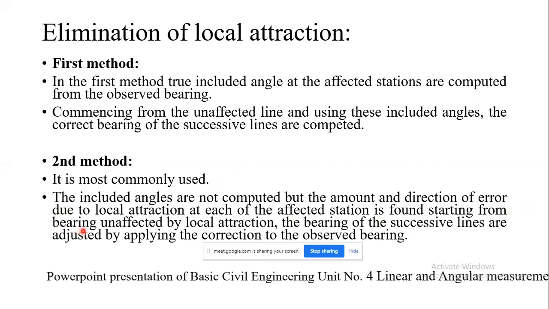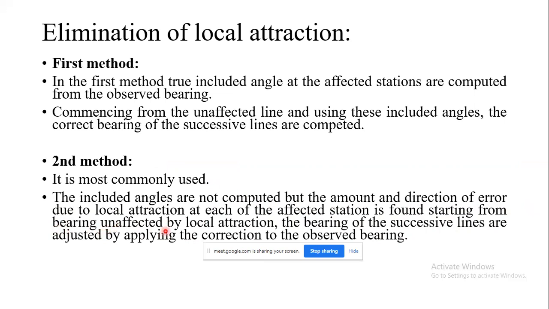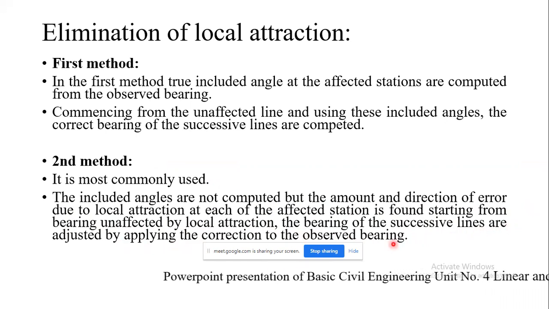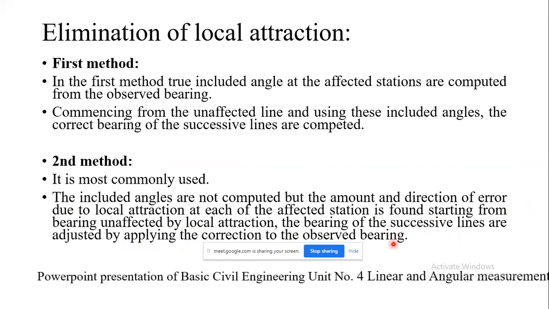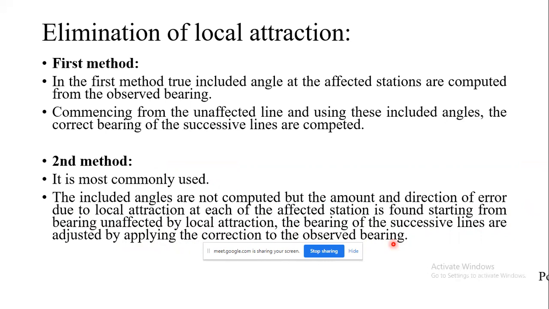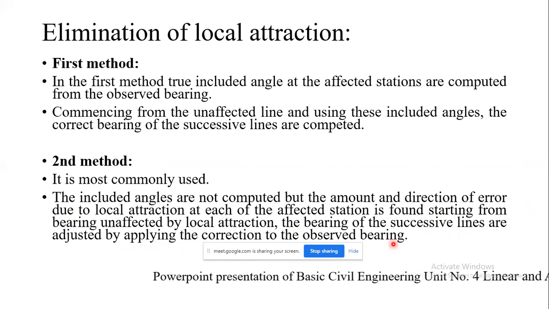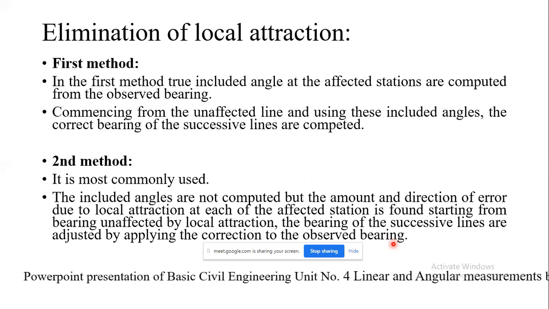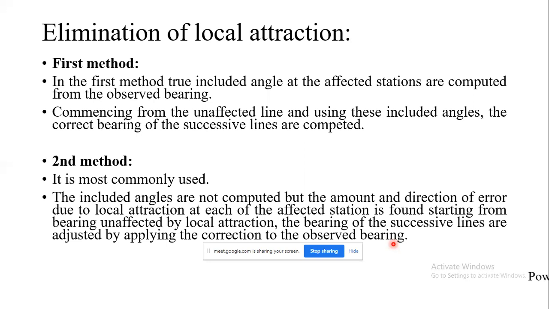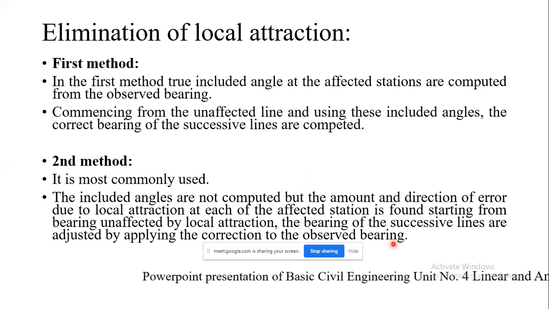Starting from the point unaffected by local attraction, the bearings of the successive lines are adjusted by applying corrections to the observed bearings. So we check the line whose forebearing and back bearing differ by 180 degrees, which will be free from local attraction, and go on calculating the further lines using this concept of elimination of local attraction.